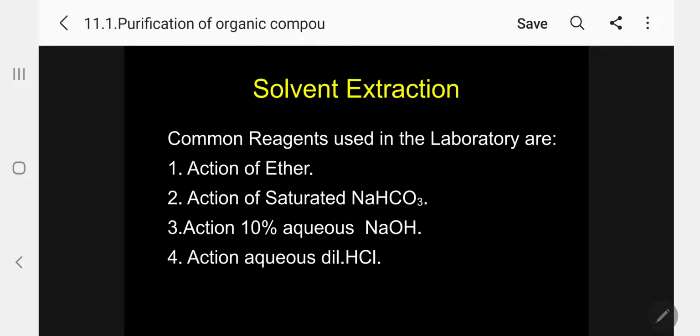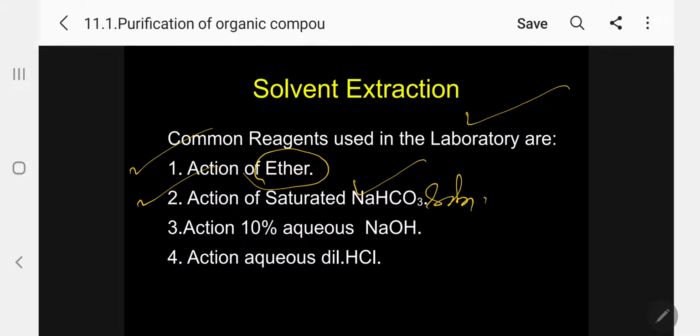Under solvent extraction, the commonly used reagents in the laboratory are: one, dry ether; number two, saturated sodium bicarbonate solution; number three, 10% aqueous sodium hydroxide; fourth, aqueous dilute HCl. Kindly follow, my dear students. I will explain one by one.